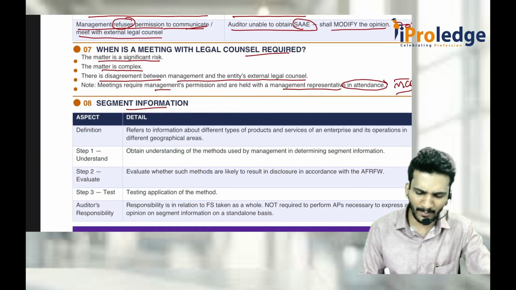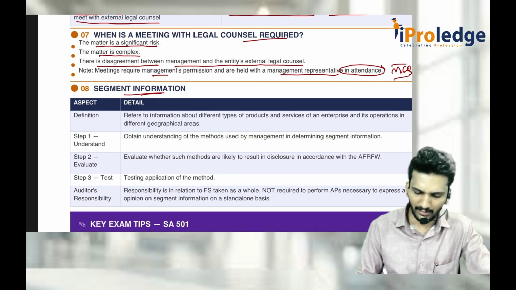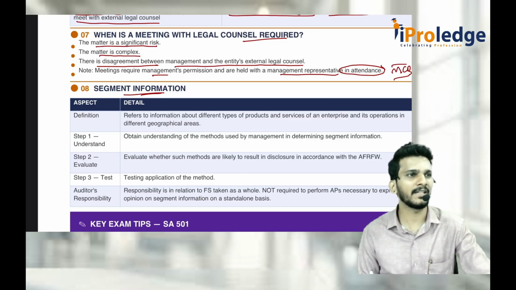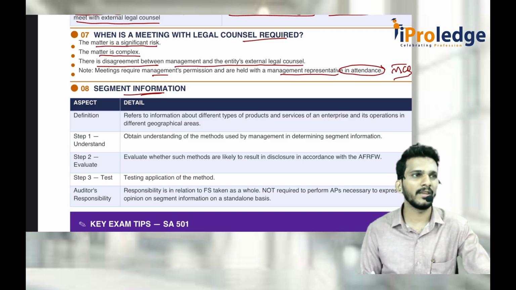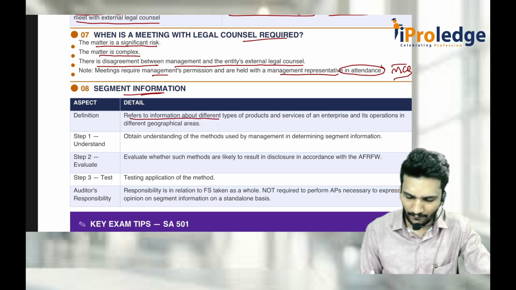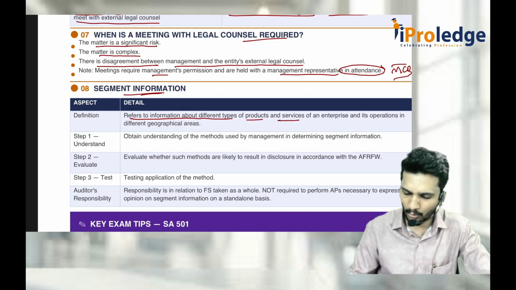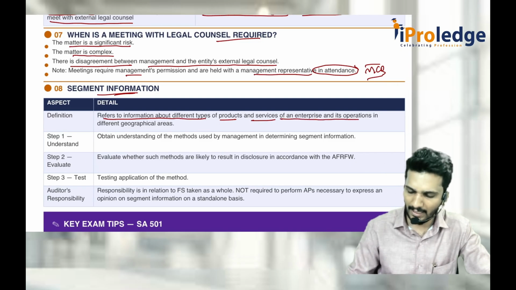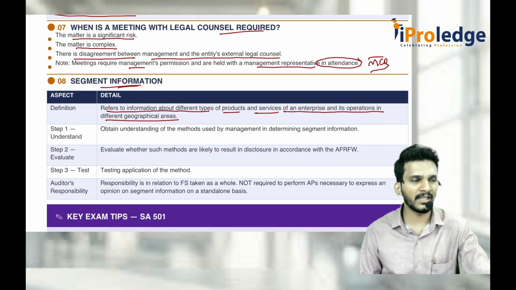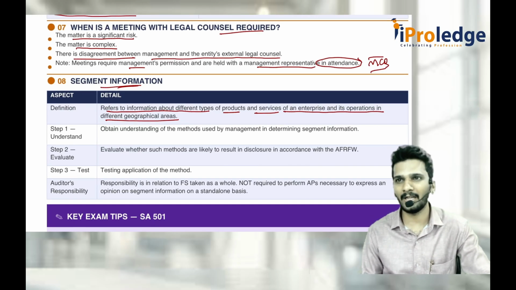When it comes to segment information, nothing great. You refer to the information. See, with segment information, they are talking mainly about presentation and disclosure of segment information. They should disclose and present segment information if it satisfies A17. It refers to the information about different types of products, goods and services of an enterprise and its operations in different geographical areas. So as per A17 there are two types of segments. One is geographical segment and the other is business segment.